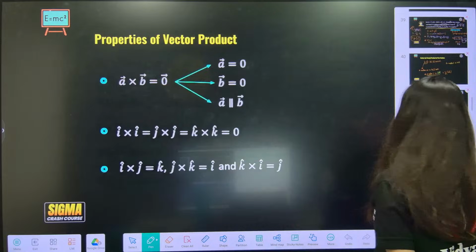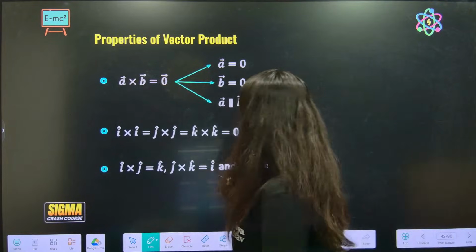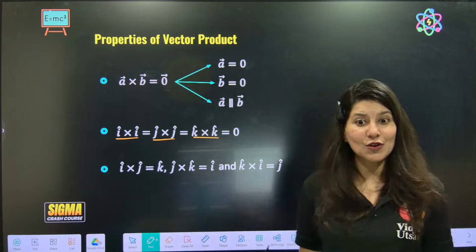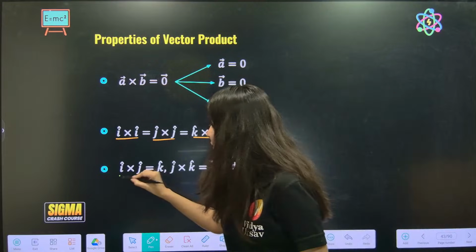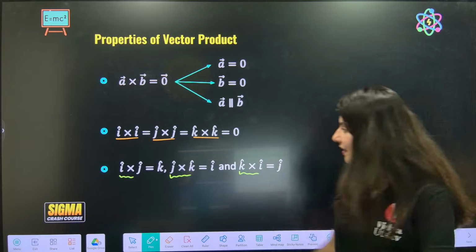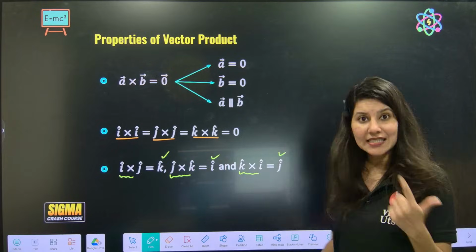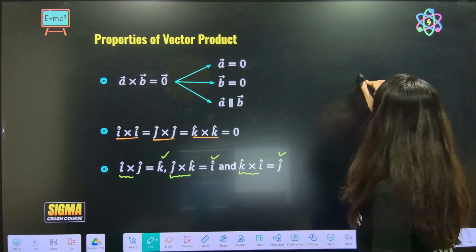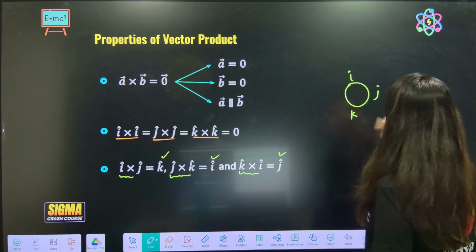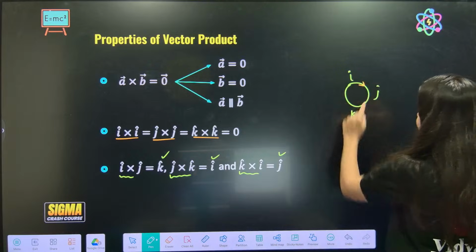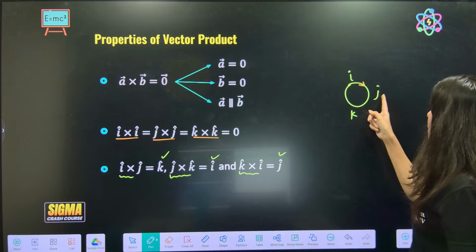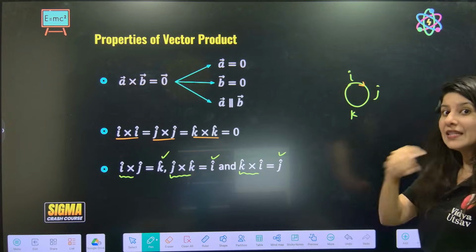One more thing. I cross I, J cross J, K cross K is what? 0, just like A cross A is 0. But I cross J, J cross K and K cross I give K, I and J. You can get this through the cyclic order: I, then J, then K, in a circle. I cross J, the answer will be K. If you go J cross I, the answer will be minus K.